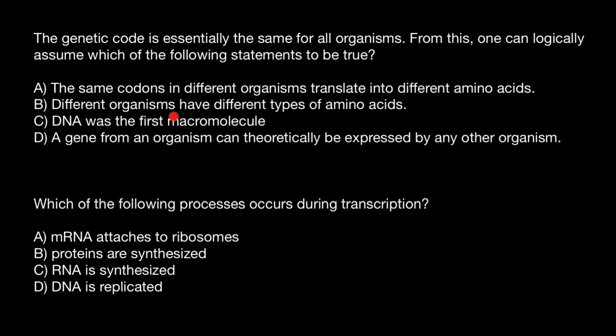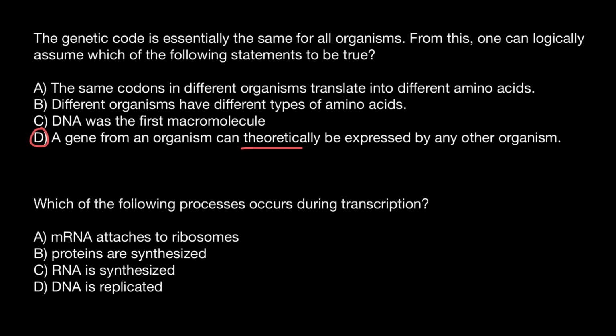Variant B: different organisms have different types of amino acids. This is also not true. Variant C: DNA was the first macromolecule. This is also not true. But the last variant, a gene from an organism can theoretically be expressed by any other organism. This is true, but you also have to pay attention to the word